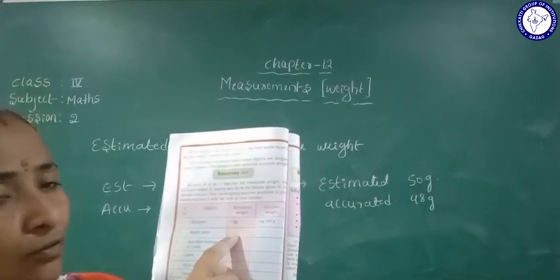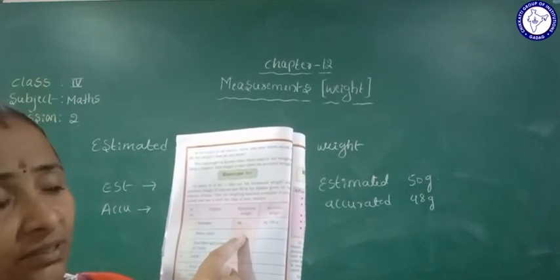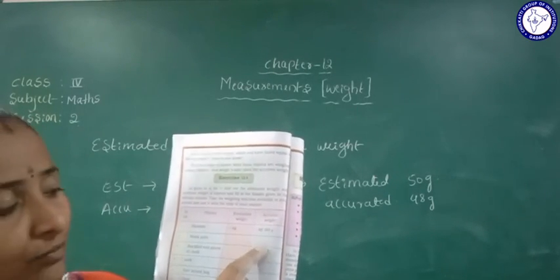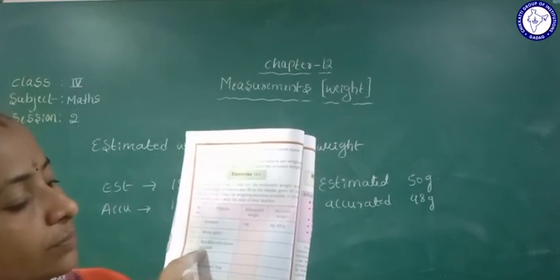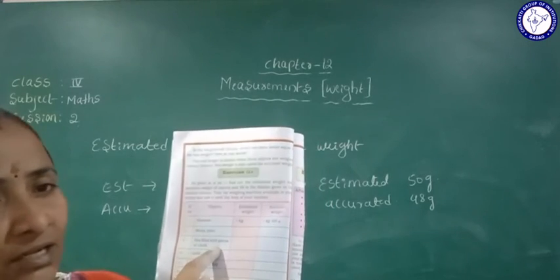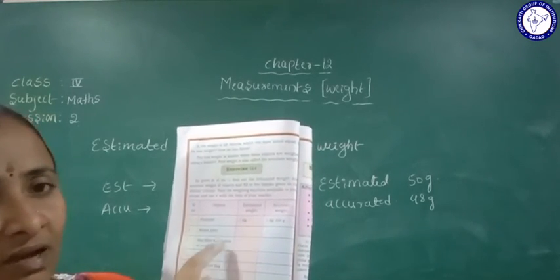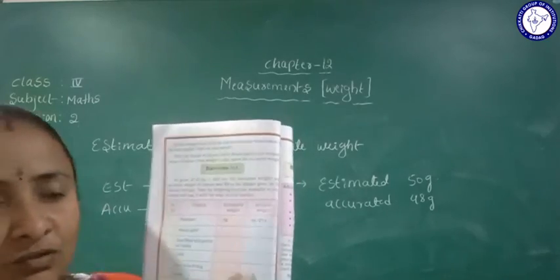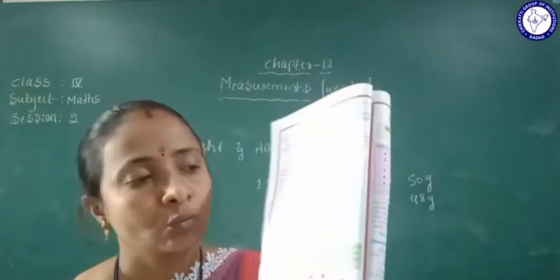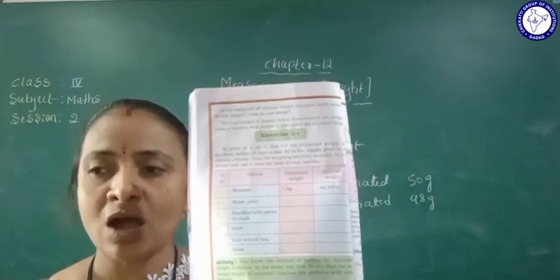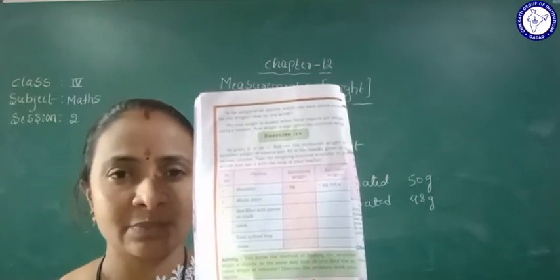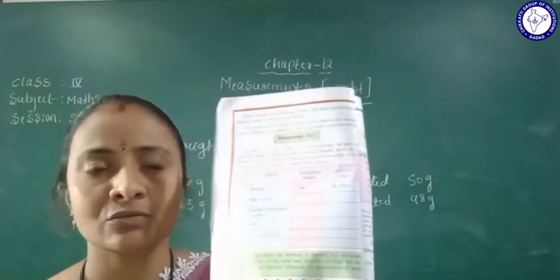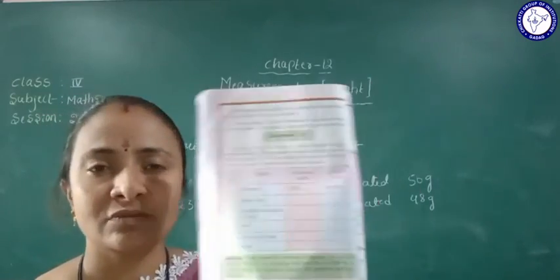First you will write down how much estimated, after that you can weigh and write down here. Yes, box filled with a piece of chalk. If it is there in your house, you will measure it, otherwise leave that one. Lock, your school bag and glove, all you will do with the help of your elders. If you are in the class, I am explaining, but if you are not in the class, you will take help of your elders.